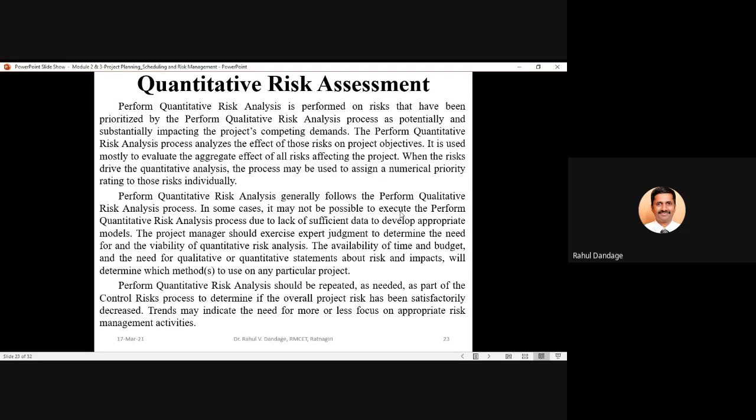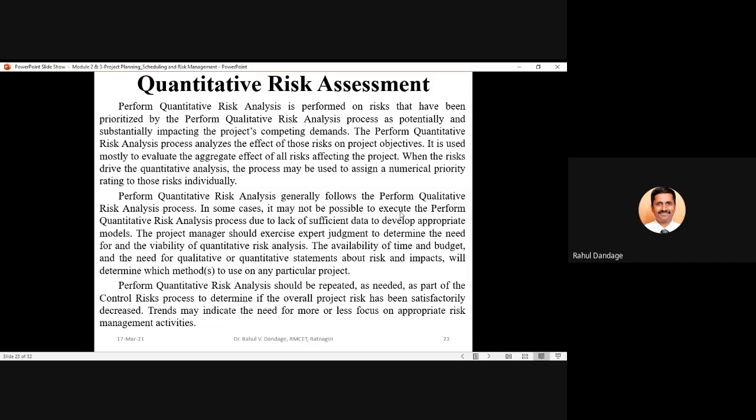When risks drive the quantitative analysis, the process may be used to assign a numerical priority rating to those risks individually. Perform quantitative risk analysis generally follows the perform qualitative risk analysis process. In some cases, it may not be possible to execute it due to lack of sufficient data to develop appropriate models.